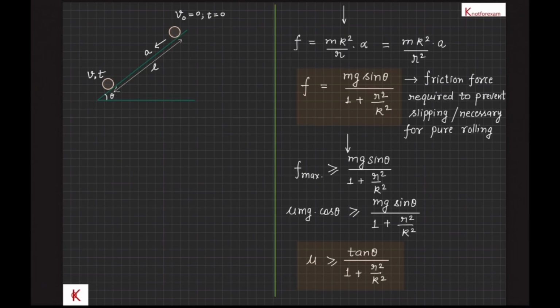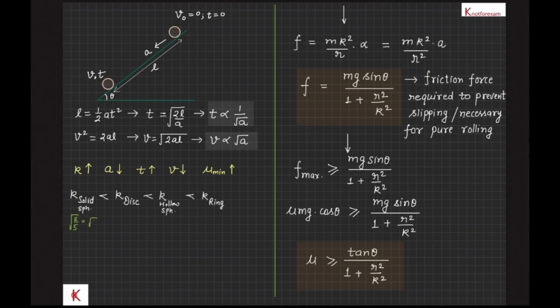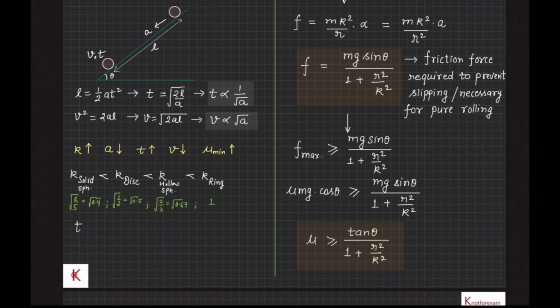Acceleration and minimum coefficient of friction depend on radius of gyration k. We can see from the above relation that if k is larger, then a will be smaller, and so the time to cover the same distance will be more and velocity will be less after covering this distance, and the required minimum coefficient of friction mu minimum will be comparatively more. We can compare the following bodies: radius of gyration k of solid sphere is less than k of disk, which is less than k of hollow sphere, which is less than k of ring.